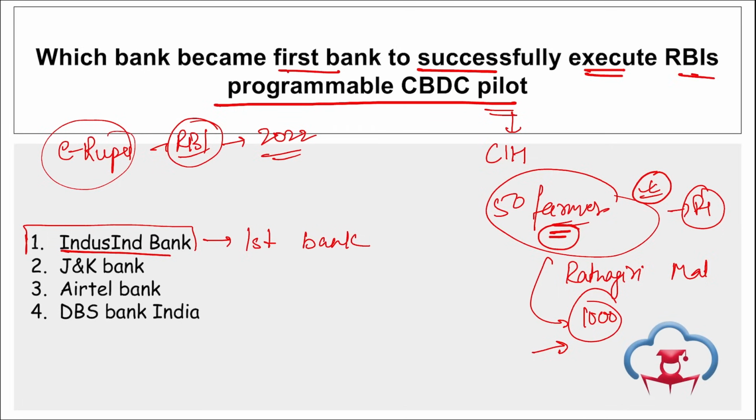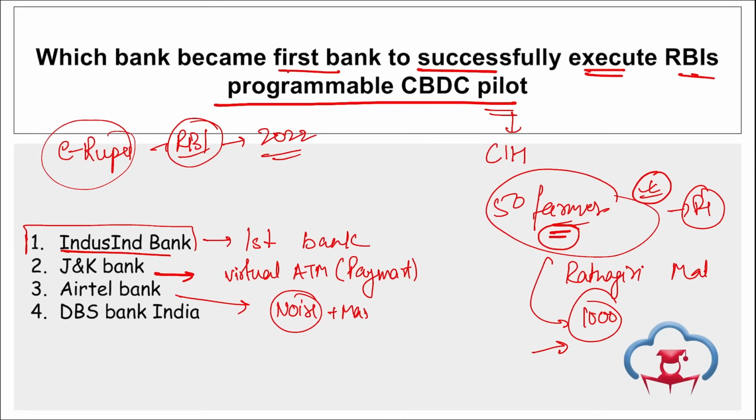Right? Then if we talk about J&K Bank, they have joined hands with Paymart India to unveil the virtual ATM, and they have partnered this with Paymart India. If we talk about Airtel Payments Bank Limited, right, they have partnered with Noise. Noise is a brand similar to boAt, and MasterCard. Right? So they partnered with Noise and MasterCard, and they have launched Airtel Payments Bank Smartwatch.